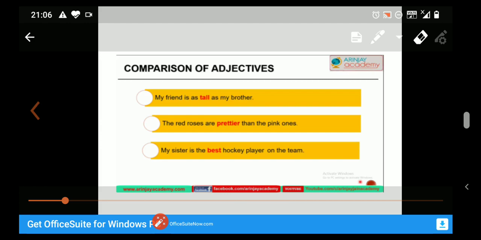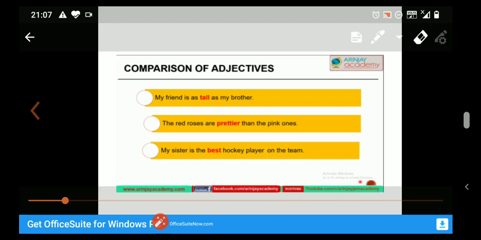So the form of an adjective is often changed to show the extent or degree of quality present in a person or thing. This change in form to show the difference in level is called comparison. Or we can say that, students, the changing in the form of adjectives to show the difference in the level is called comparison. Here are some examples in which we are showing some comparison.